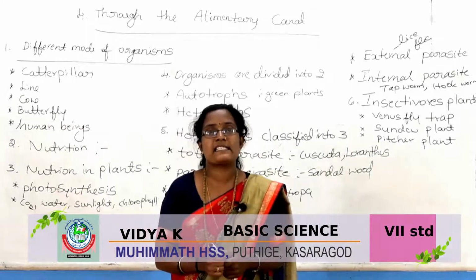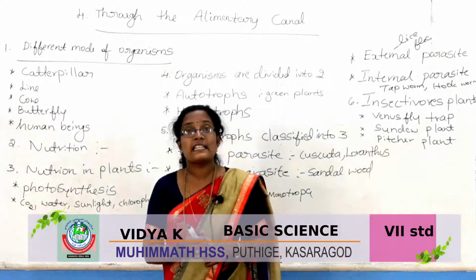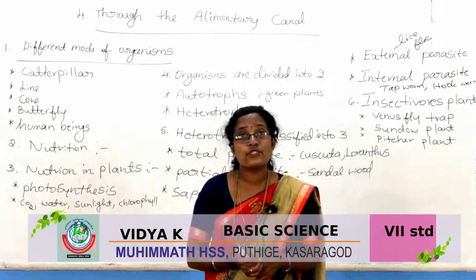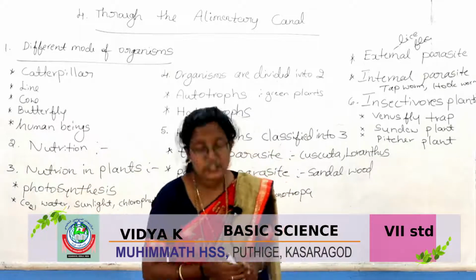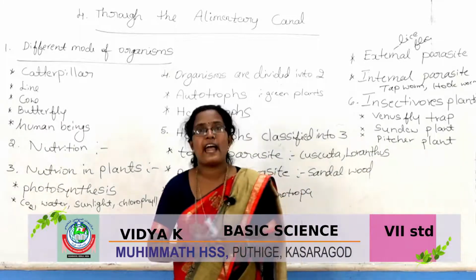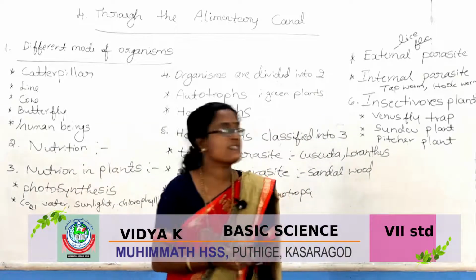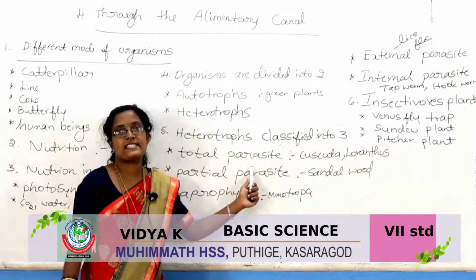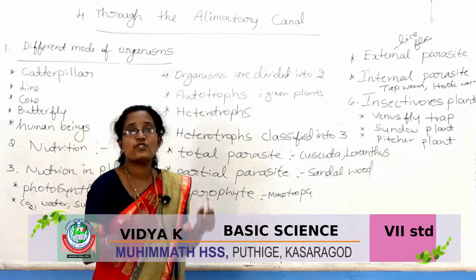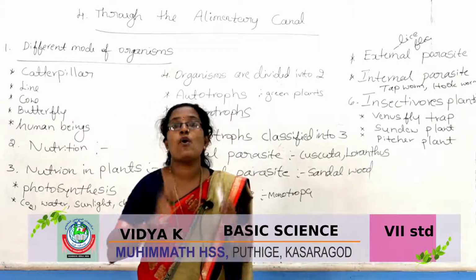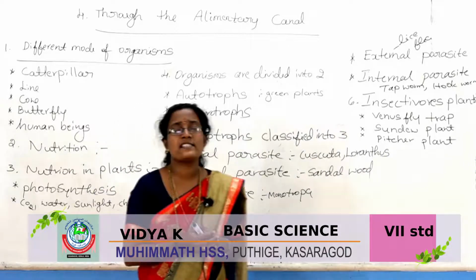What is a total parasite? These are plants which completely depend upon the host plant. What is a host plant?